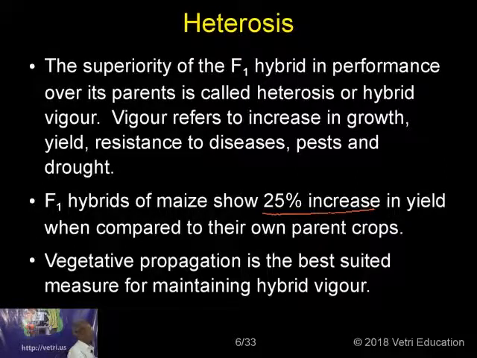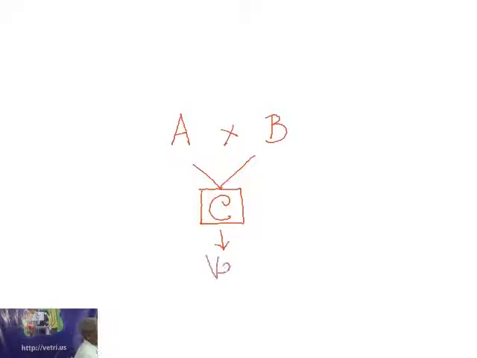So once a new crop is produced, as I was telling you, when A is crossed with B, then by the hybridization you get a crop C, and you find that this crop C is definitely superior over A or B, then this can be further taken to the subsequent generations by vegetative propagation.